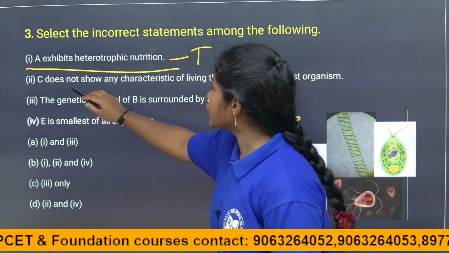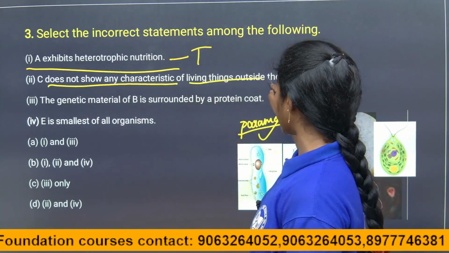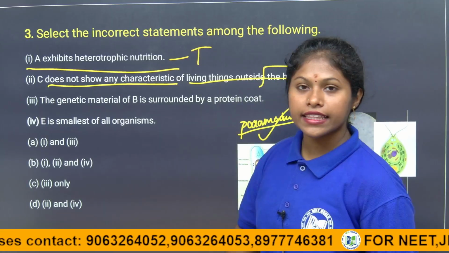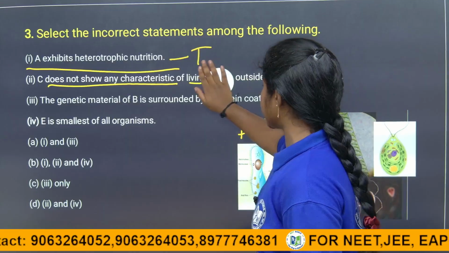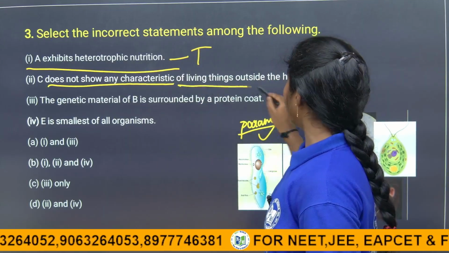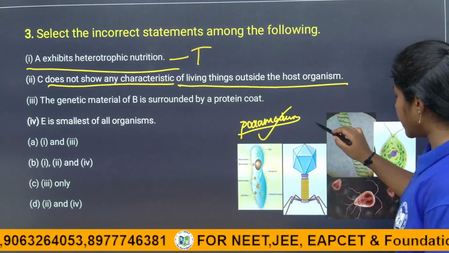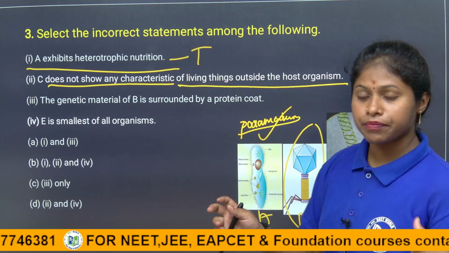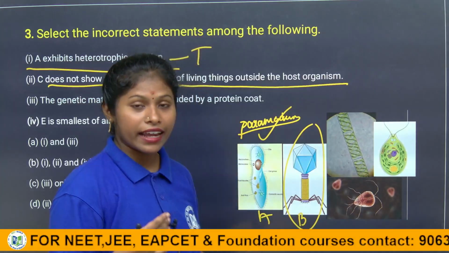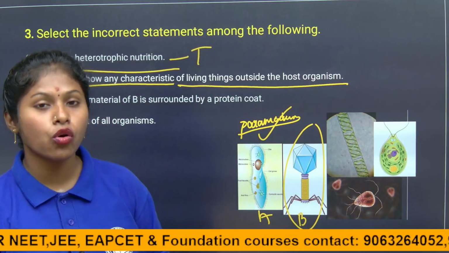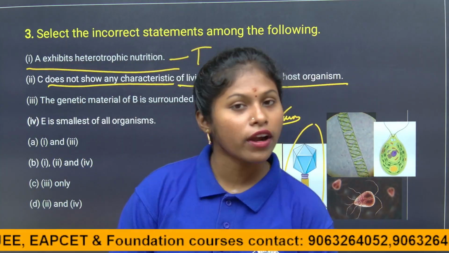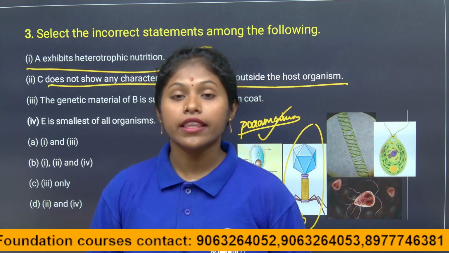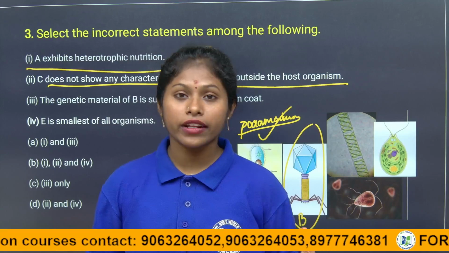So C does not show any characteristics of living outside the host organism. They are saying that C does not exhibit any living characters outside of the host organism. Of course, B is a virus. Can a virus exhibit living characteristics outside of the host organism? No. Outside of the host organism, it does not exhibit any living characteristics. It exhibits only non-living characteristics because a virus doesn't have any cellular organelles. Right, children?